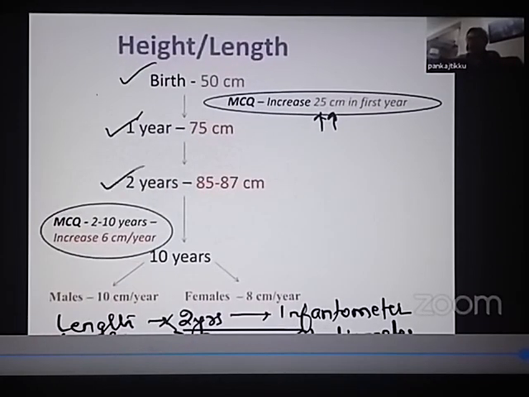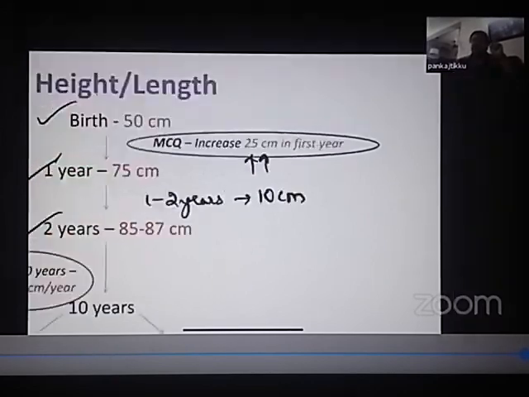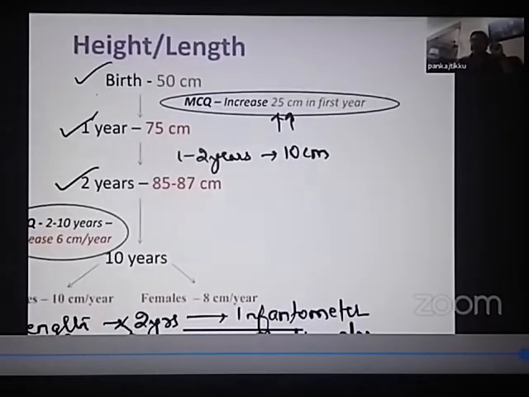Then in the second year, the length becomes 85 centimeters. So between 1 to 2 years, how much increase in length occurred? About 10 centimeters. So how much increase occurred in the first year? In the first year, the increase in length was 25 centimeters. But how much length increases in the second year? From the first year to the second year, the increase in length is now just about 10 centimeters.